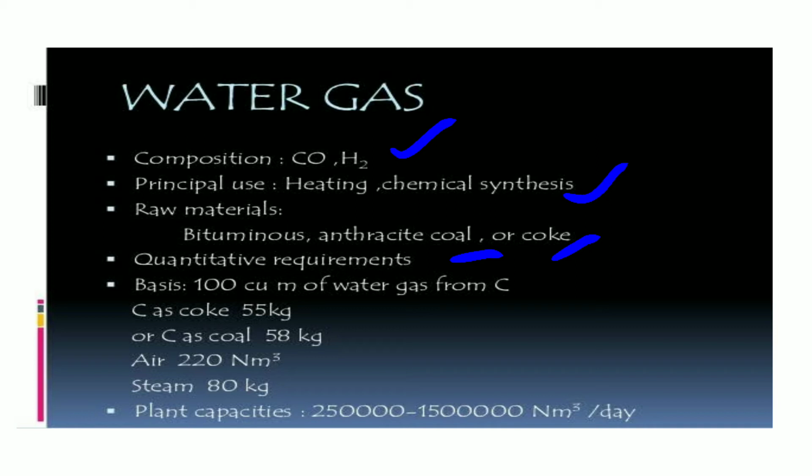The quantitative requirement: to get 100 cubic meters of water gas, we require 55 kg of carbon in the form of coke, or 58 kg of carbon in the form of coal. Air we require 220 normal cubic meters, and the steam is 80 kg.